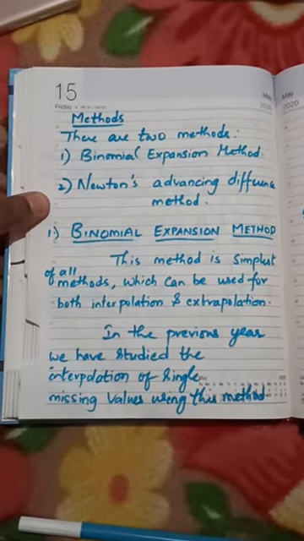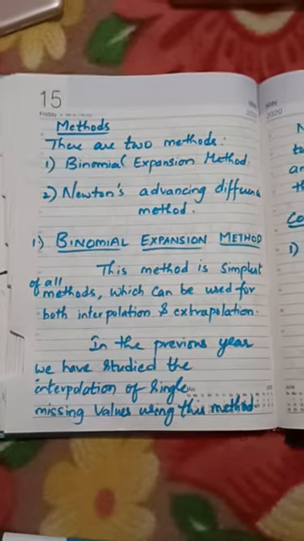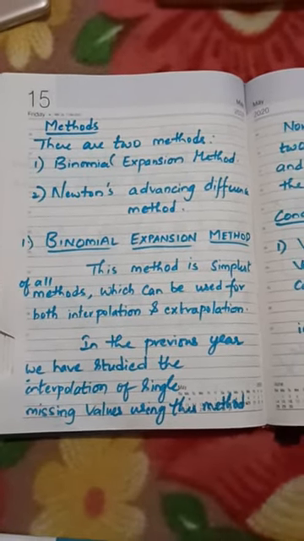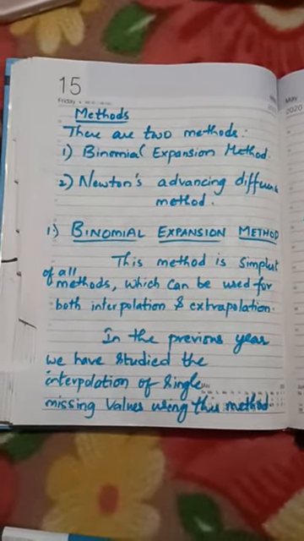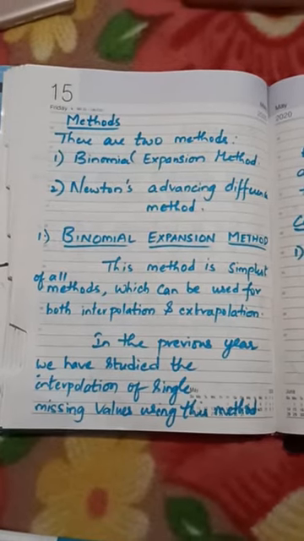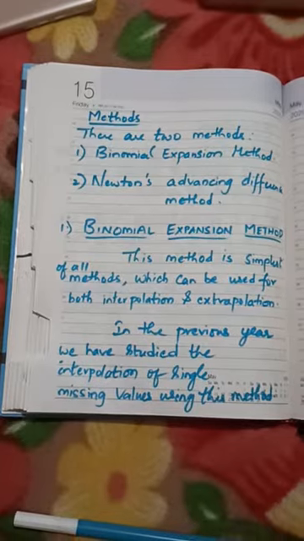In first year we learned only binomial, and that too for calculating only one missing value, either interpolating within the range or extrapolating outside the range. At a time we could calculate only one single value.